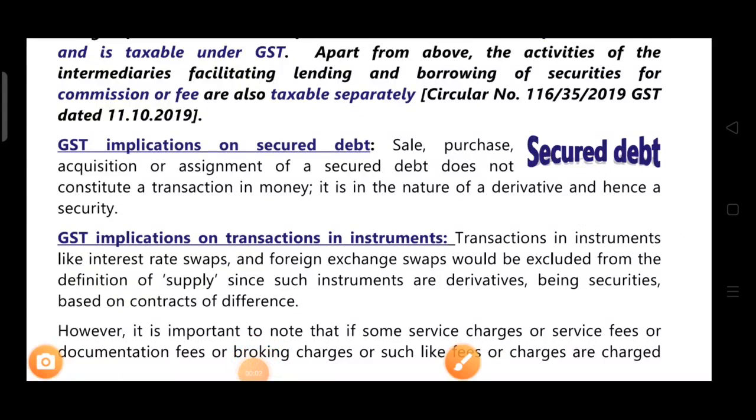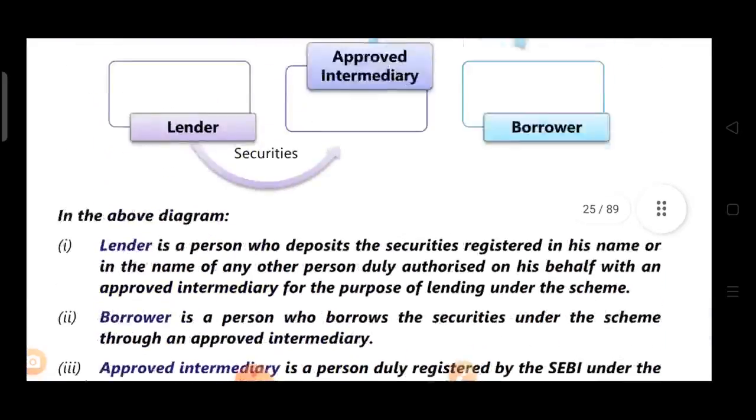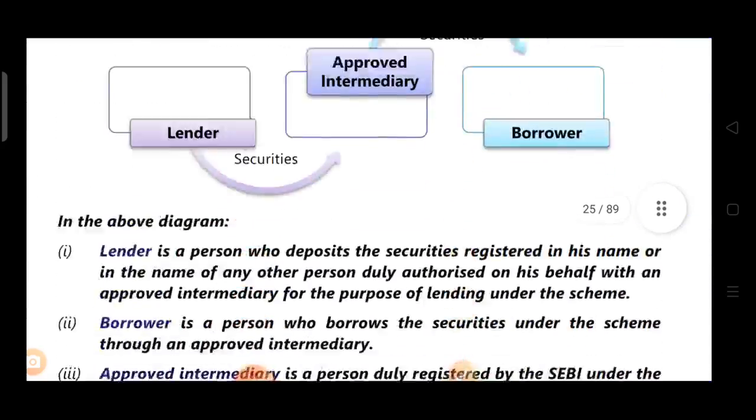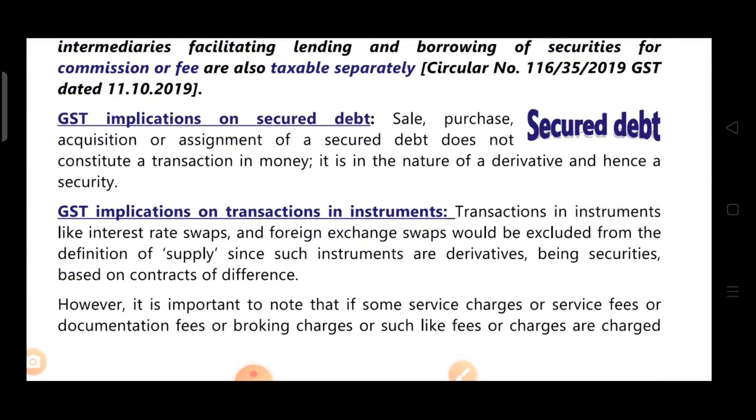GST implication on secured debt: sale, acquisition, purchase, assignment of secured debt is not a transaction in money. It is in the nature of a derivative and hence a security, as we can see from the definition of derivative which we have done just now. Derivative includes a security derived from a debt instrument. So a security derived from a debt instrument is included in the definition of derivative, so this can be said to be a derivative. That is what is written here: sale, purchase, acquisition, assignment of secured debt doesn't constitute a transaction in money. It is in the nature of a derivative and hence it is a security. Now the GST implication: if it is a security, that means no supply.